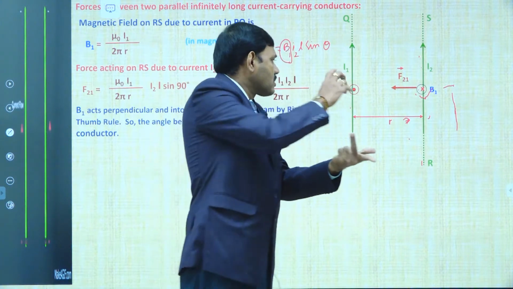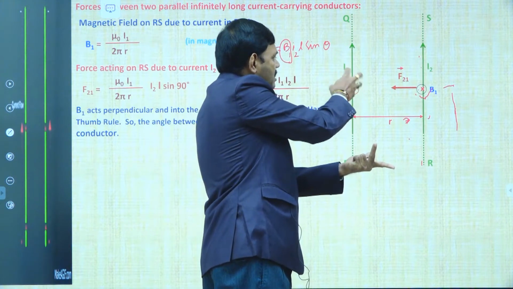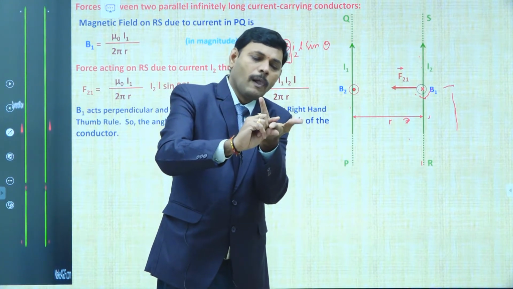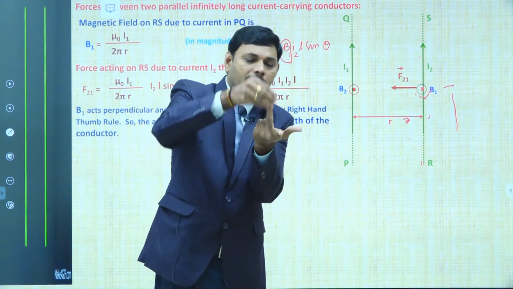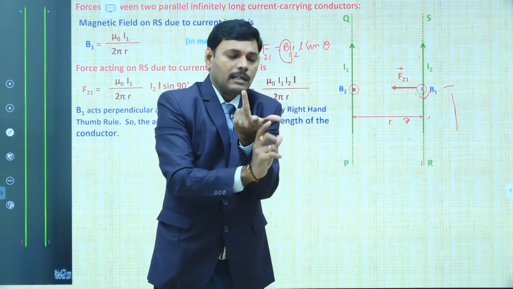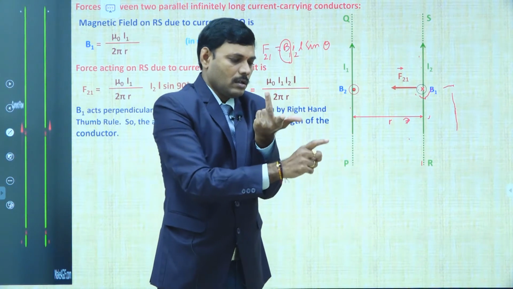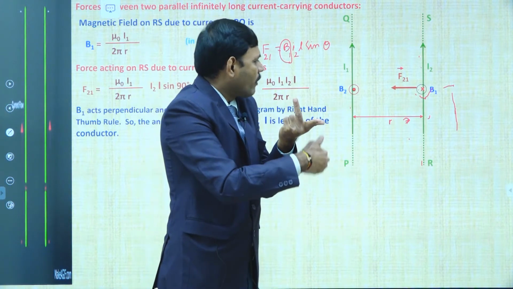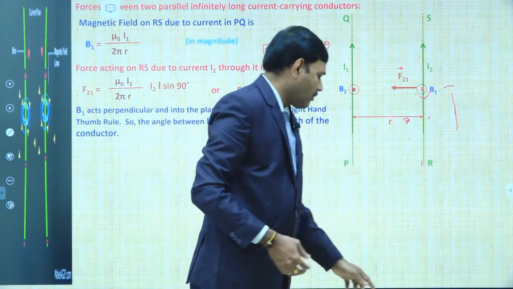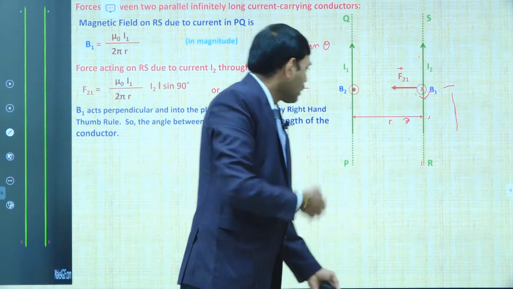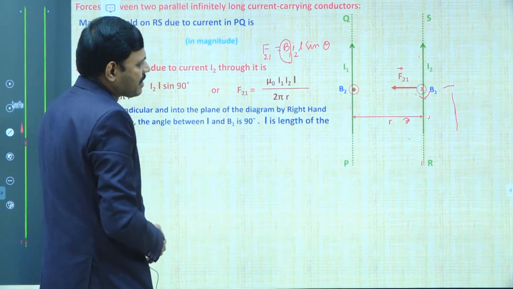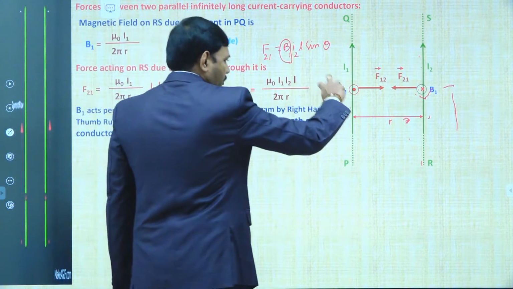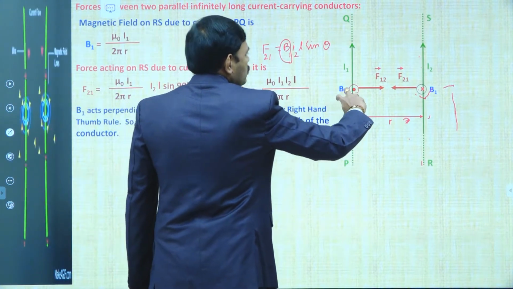So this is exactly similar to the conditions of the first wire. B2 is the magnetic field along the first wire, that is out of the board. The I1 current is in the upward direction. Then this is the direction of force. The force acting on the first wire is F12. It is towards the second wire. So in the coming animation, you observe the force direction here like that. F12, the force acting on the first wire, is towards the second wire.